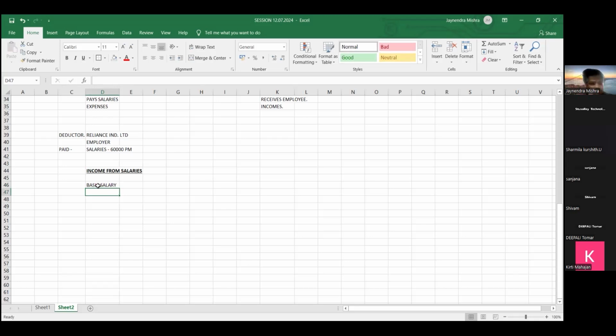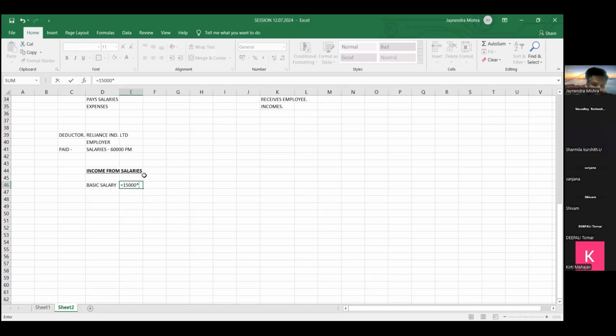Friends, what is basic salary? Whatever 8 or 9 hours you are devoting to your employer, for that whatever compensation you get, that is basic salary. So let's say, friends, out of 60,000, 15,000 per month is a basic salary.